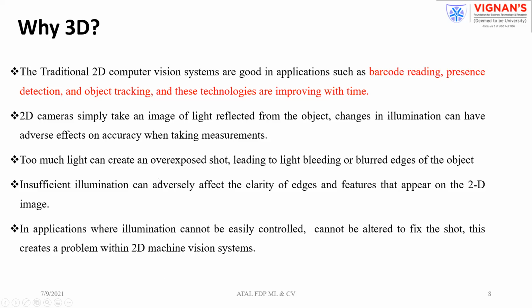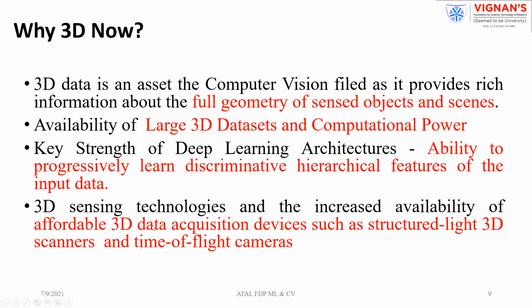So these are the problems existing with the existing 2D technology. When there is illumination which is not easily controllable, in such cases you can't handle it with 2D machine vision systems. That is the reason why we have to go for 3D. Now, how is it possible? Why were we not comfortable all these days?